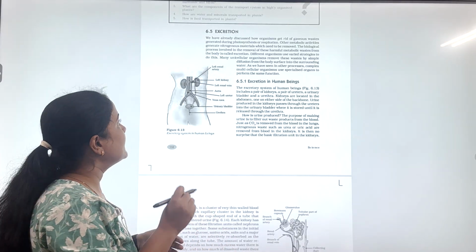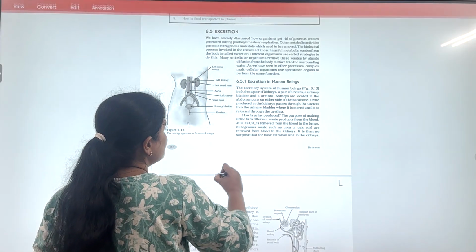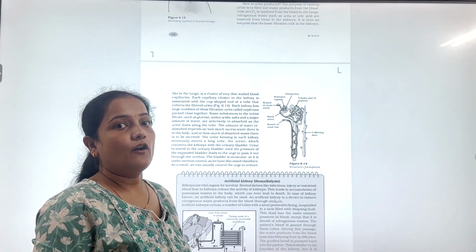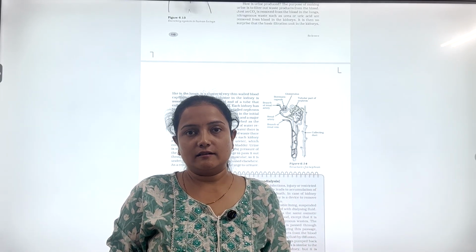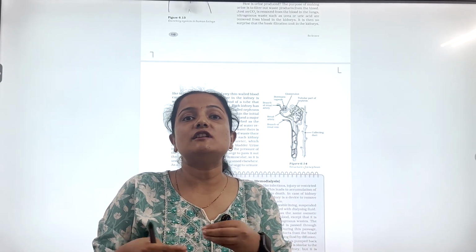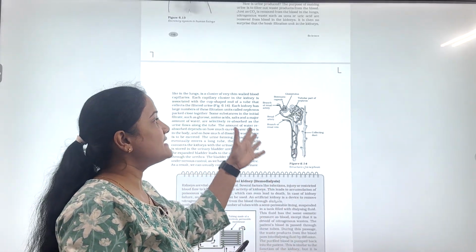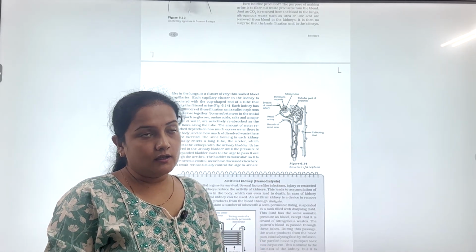Okay. Now we will discuss what actually happens in the kidney, how the kidney filters our blood, how it removes the waste product from our blood. The kidney has a basic structural and functional unit known as the nephron.